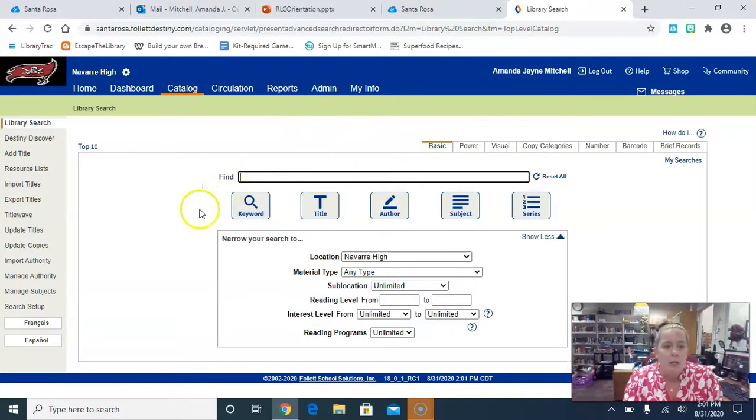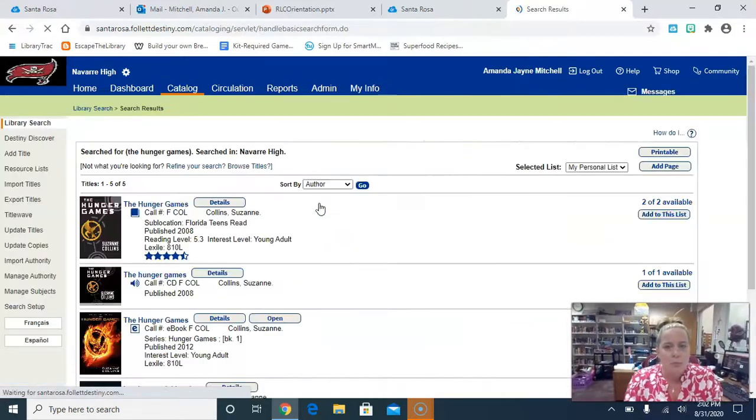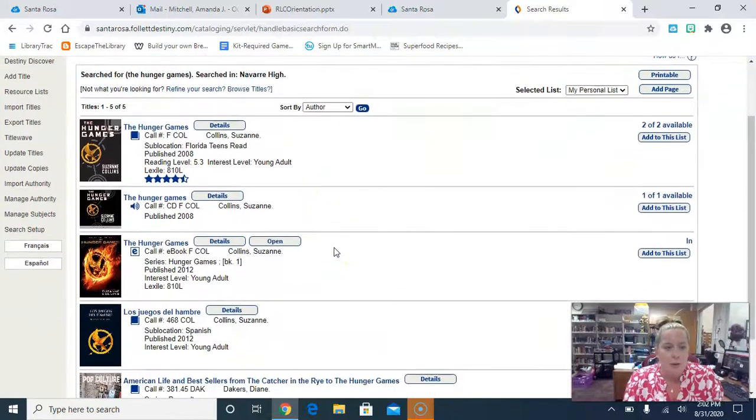Also in Destiny, you can use this page right here, the catalog, to search for any book that we have in our library. You can search by keyword, title, author. Subject would be something like, oh, well, I really want a book about crime solving. You could type that in and click subject. Or if it's a book in a series, I'm going to click title. And this pulls up any book that we have that has that title.